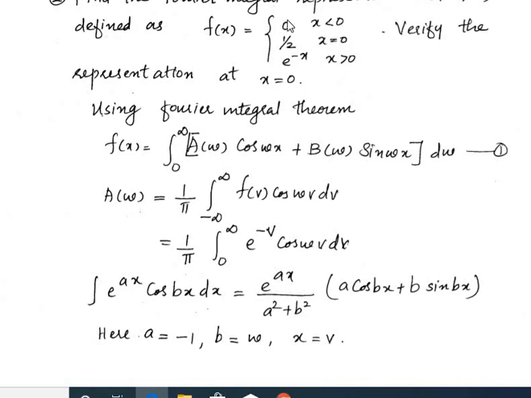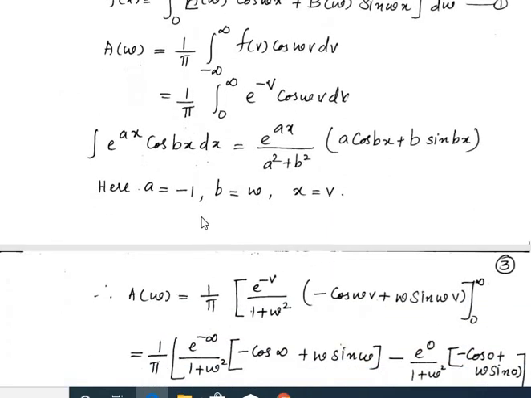In this one we cannot write the function value as 0 for the negative side, so this interval is not needed, and this point is a discontinuous point, we cannot define by this one. The only value we can substitute is for x greater than 0, where the value is e raised to minus x. That means the limit is from 0 to infinity, and f of v is e raised to minus v, so we have the integral of e raised to minus v cos omega v dv.